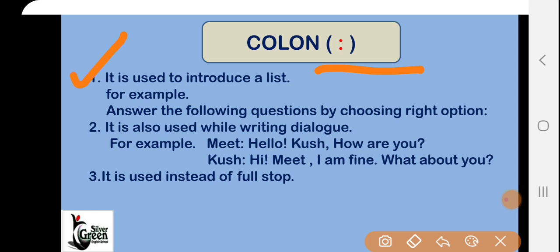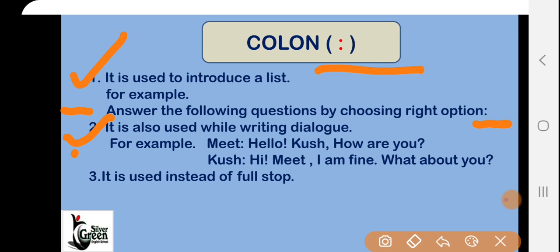So here you can see the example: Answer the following questions by choosing the right option. So here again you can see the colon. The colon is used always to introduce a list. You can see that there are so many questions. So that is the list of questions, and that's why the colon is used.